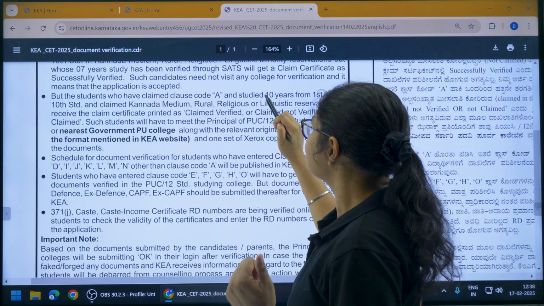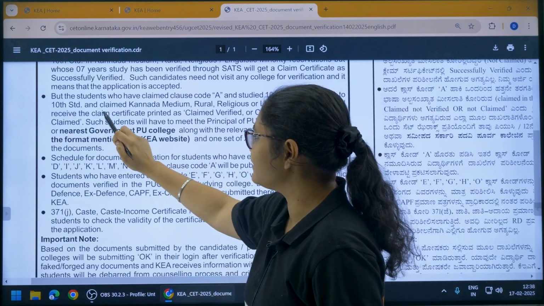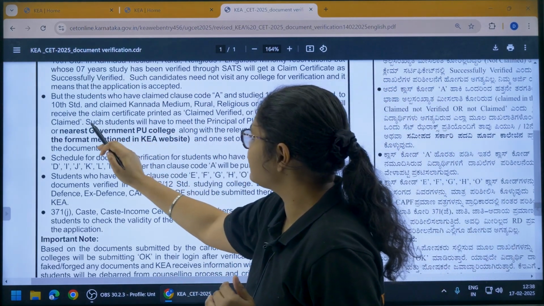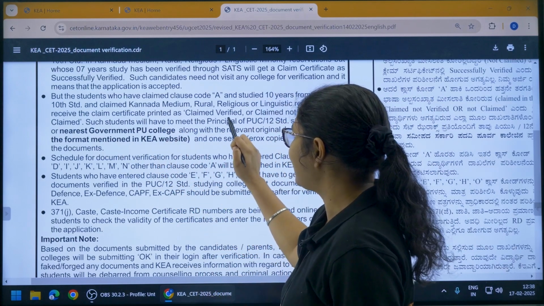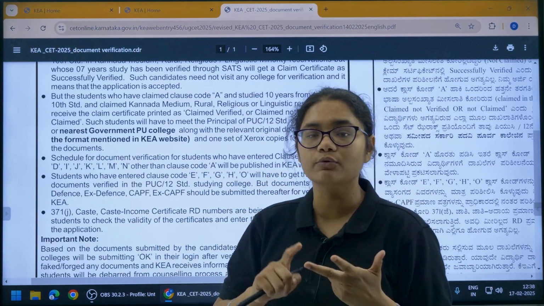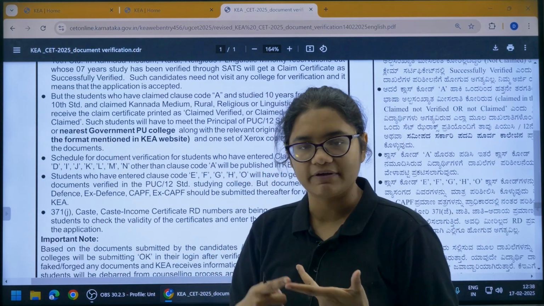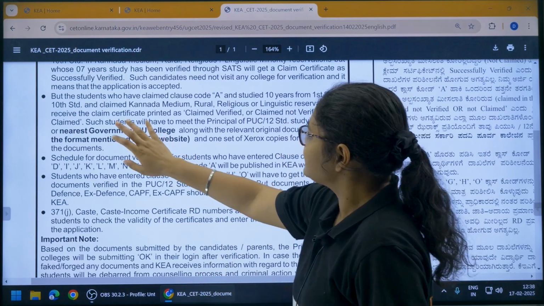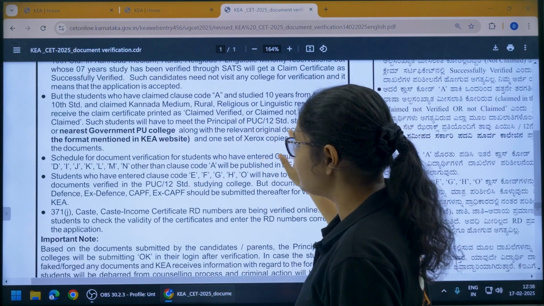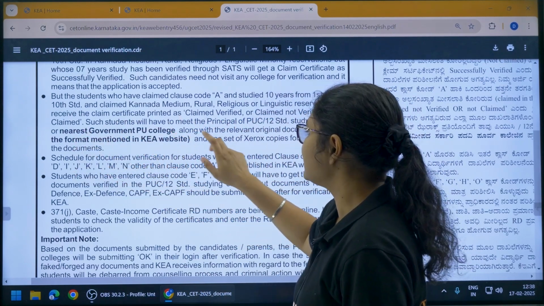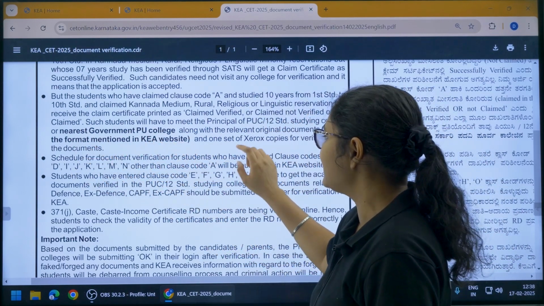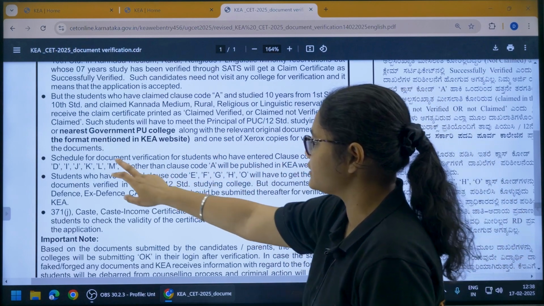Clear? Now coming to the next part, the students who have claimed clause code A and studied 10 years from 1st standard to 10th standard and claimed Kannada medium, rural, religious or linguistic reservation will receive the claim certificate printed as claim verified, claim not verified, or not claimed. So there are 3 chances for you. Such candidates will have to meet the principal of the PUC 12th standard studying college or the nearest government PU college along with the relevant original documents as per the format mentioned in the KEA website and one set of Xerox copies for verification of the documents.